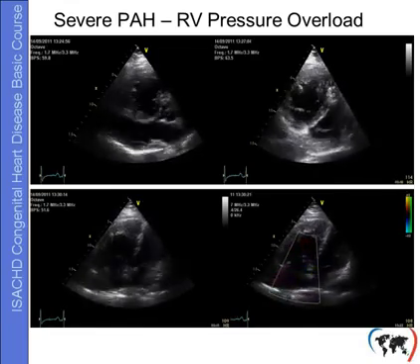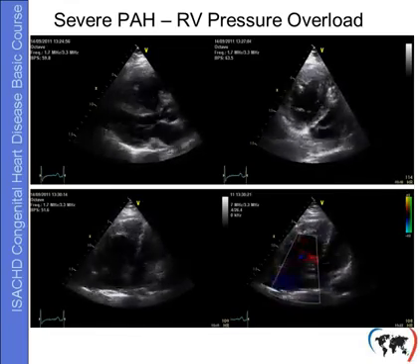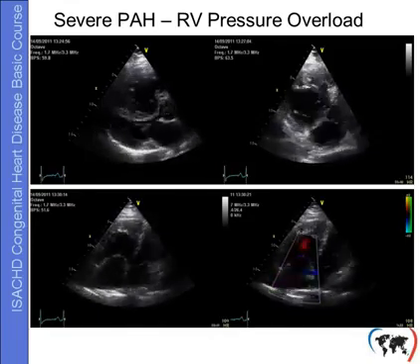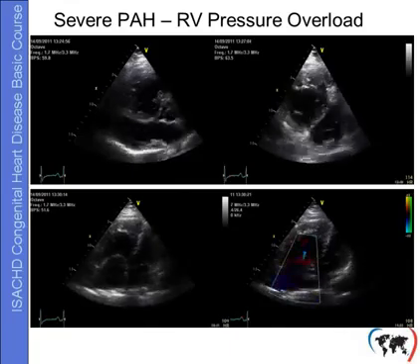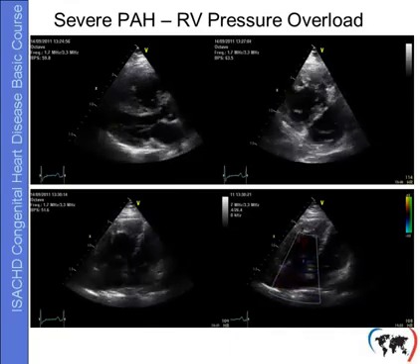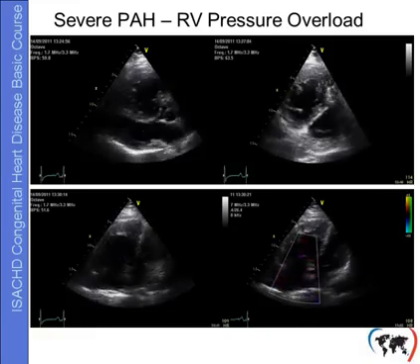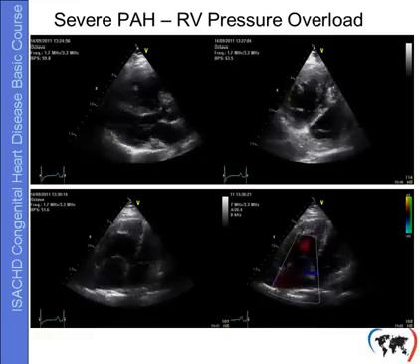Finally, this patient actually was referred to our pulmonary hypertension unit. The patient obviously has severe right ventricular pressure overload. There's a markedly enlarged right ventricle with severe hypertrophy, a flattened interventricular septum.